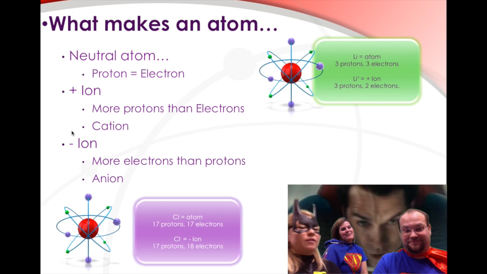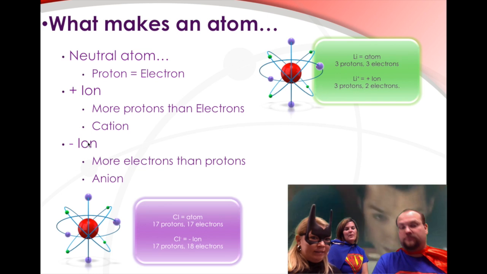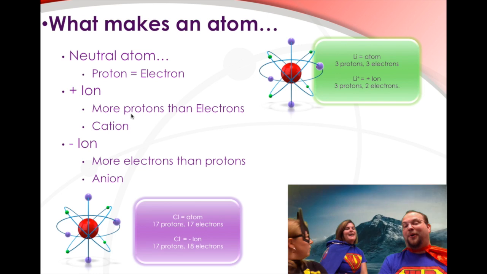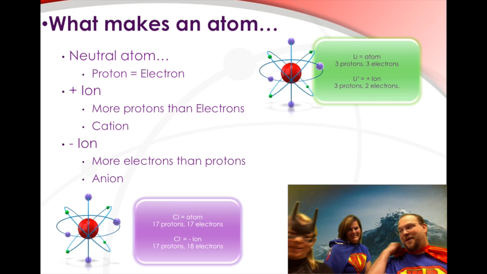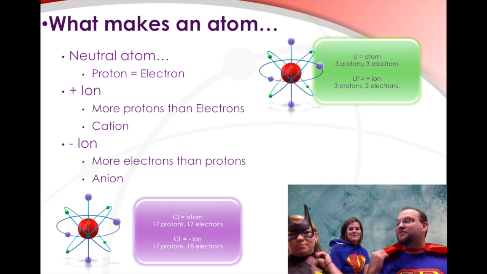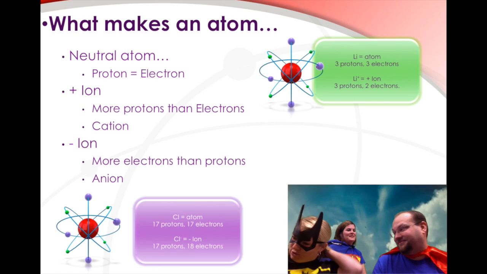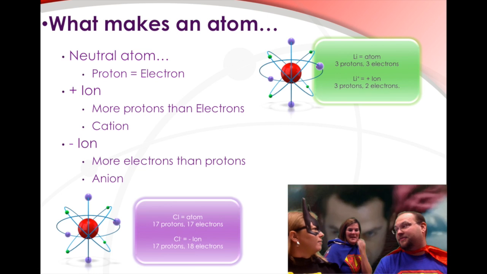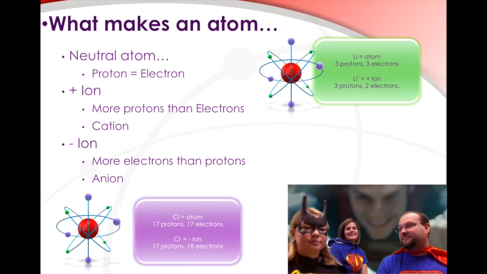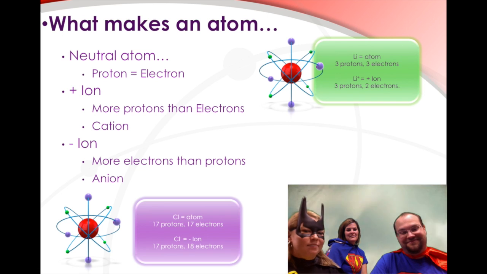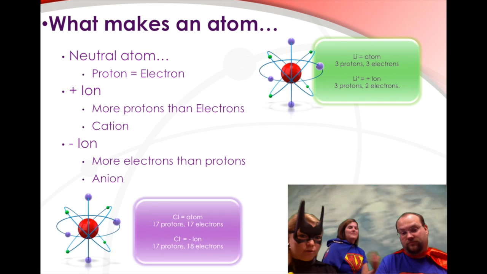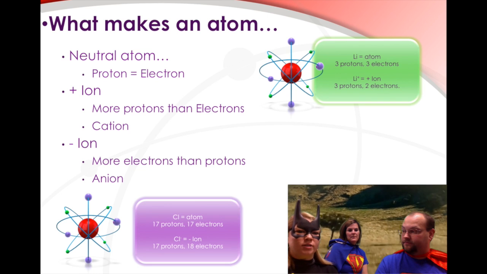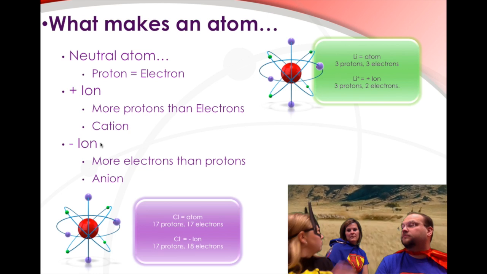And then we also have, on the other hand, a negative ion. Wait, you add an electron. Yes. Catching on. Okay, so a negative ion means they have more electrons than protons. But again, that proton number cannot change. They can only gain more electrons. We call them anions. Negative.